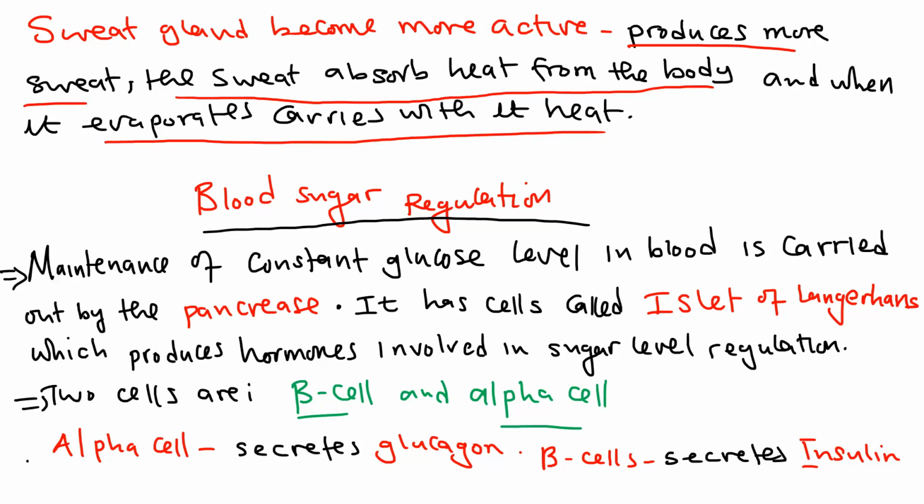All right, I guess you've understood the mechanism of thermoregulation. What are the questions that you expect? A question in an exam might be: explain the mechanism of thermoregulation in a cold temperature. What I've explained is what you need to write. Then if it says in the hot temperature, what I've just explained is what you need to write. But if it's an essay question, make sure that you write in paragraphs. No bulleting, no numbering or whatsoever. Instead, you are encouraged to write in paragraphs. Each of these parts should be a full paragraph.